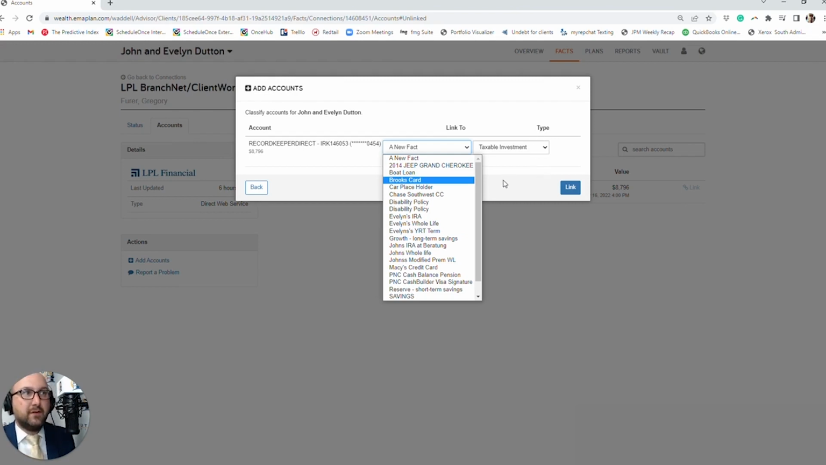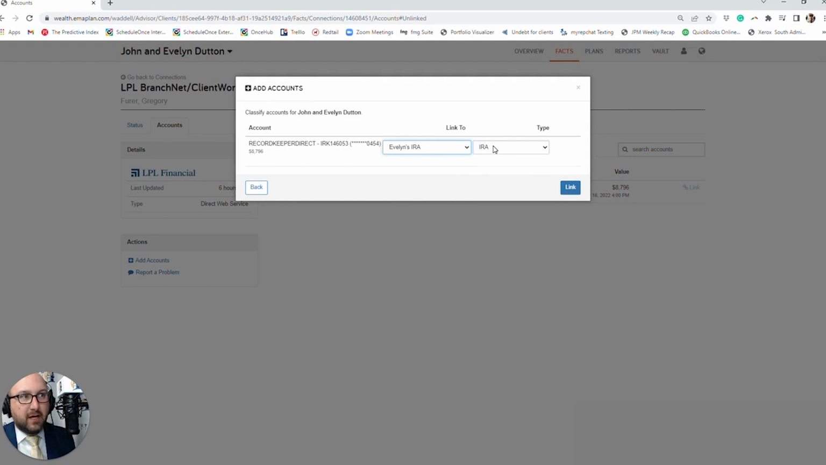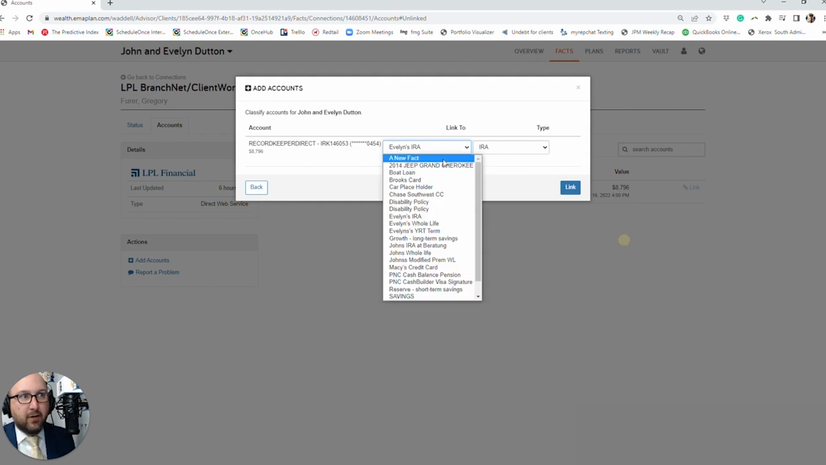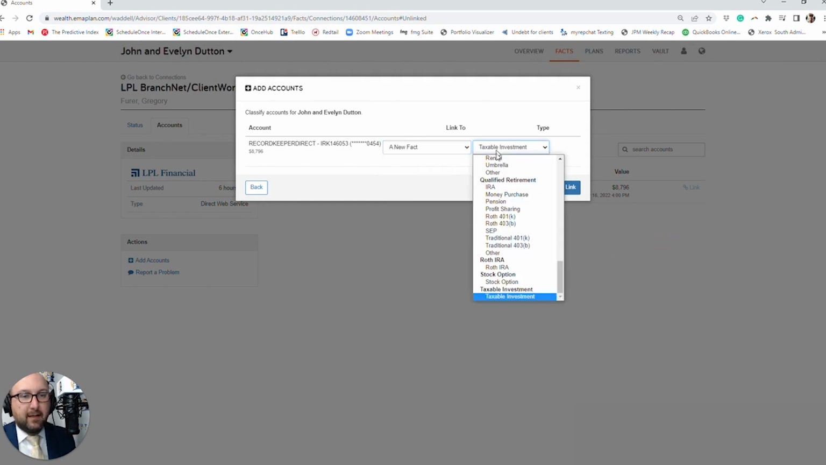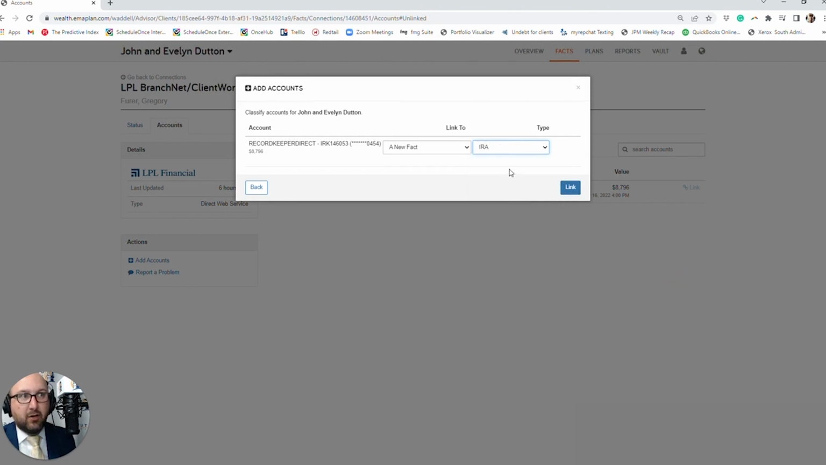We have to do this. So this is where you say, let's click on Evelyn's IRA. Notice how it automatically switches to IRA here. But if it was a new fact, and let's say this was not a taxable investment, this is where you click IRA here, and then you would create a new fact. It's going to come in as that new fact. It's going to call it Record Keeper Direct IRK 146. This is just how this data feed's coming in for this particular sample client. So essentially, we've got to decide each and every time, depending on what you're trying to do.